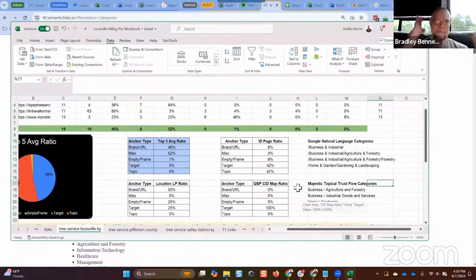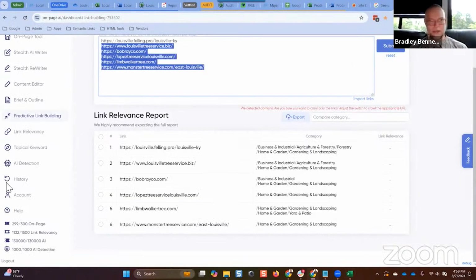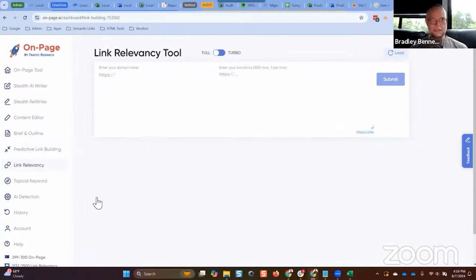I always start looking at the backlink profile of potential link sources first. So I go out 3 levels and I look at the backlink profile to potential link sources to determine, are the backlinks pointing to this potential link source in the relevant categories that I need them to be in, so that when I publish a post on that site, I'm going to instantly benefit from the backlinks pointing to that site because they're relevant. Does that make sense? So just last thing I'll show you, and I know I went way over on this, but I thought this was important.